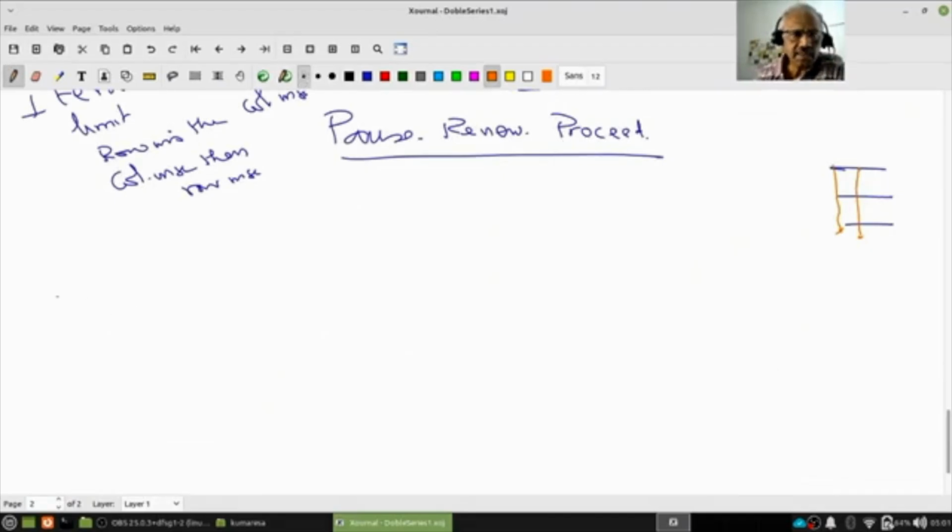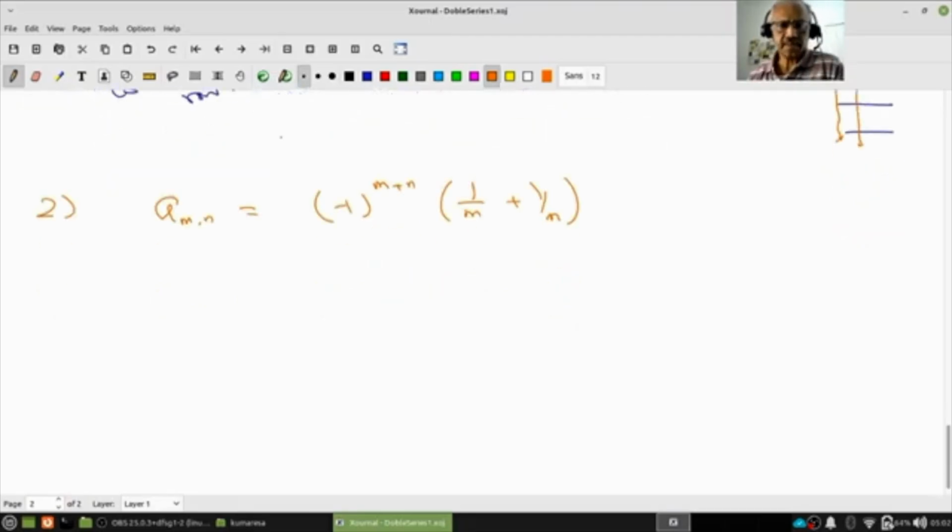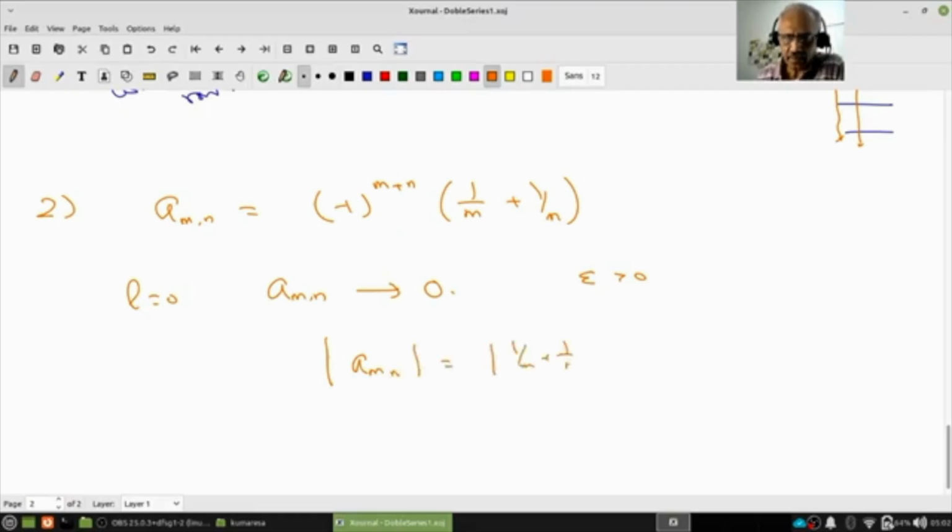Right. Now let's look at another example. a_mn is (-1) to the power m plus n, times 1 by m plus 1 by n. Now you can see if I take L equal to 0, the sequence a_mn converges to 0. That's because you give me an epsilon positive, then what do I need? a_mn in modulus is at most 1 by m plus 1 by n.